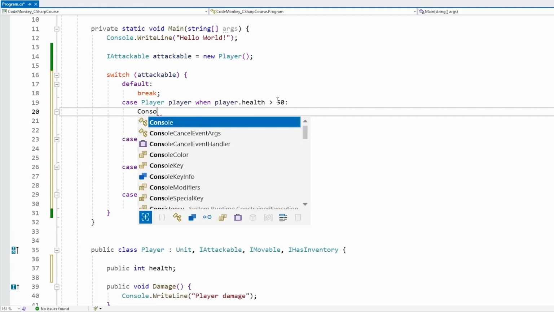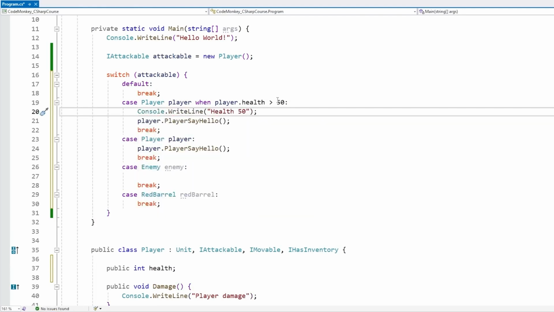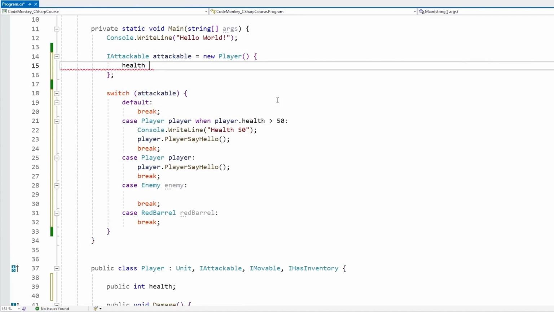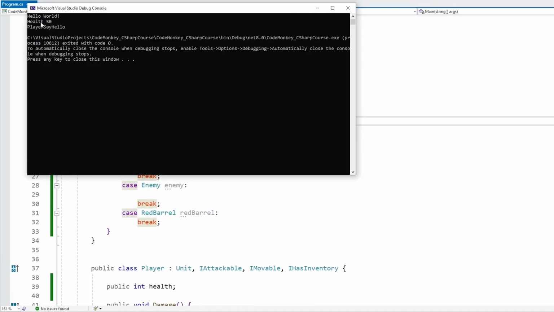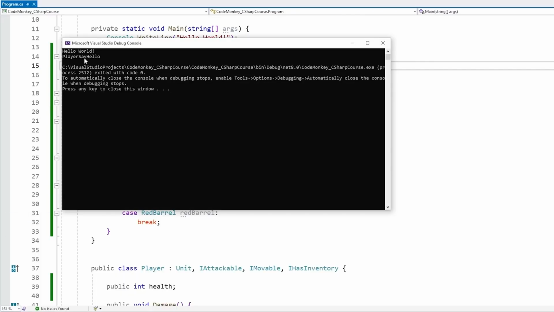So over here for a test, let's do a Console.WriteLine on this. So this one is health above 50 and the other one is the default. Now up here on the player, let's construct it and let's put the health on 100. So that should go inside of this one. So let's see. And yep, exactly, it goes inside that one, whereas if over here the health is 20, there it is, it only runs the other one.